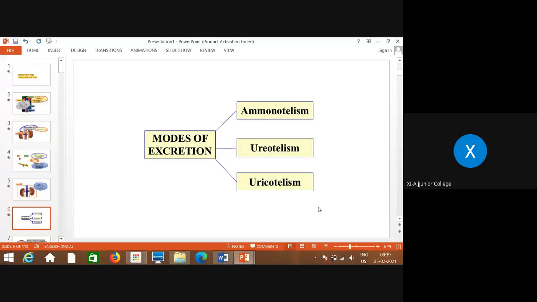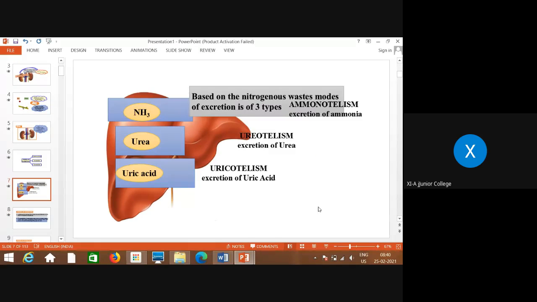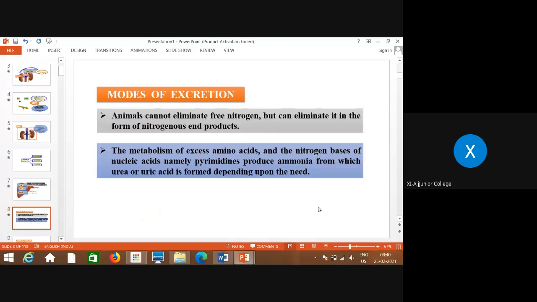Now there are different modes of excretion. These are the three main types: ammonotelism, ureotelism, and uricotelism. So based on the nitrogenous waste, modes of excretion are of three types. First, when the excretion is in the form of ammonia, that mode is called ammonotelism. When the excretion is in the form of urea, that is called ureotelism. And when excretion is in the form of uric acid, that is called uricotelism.